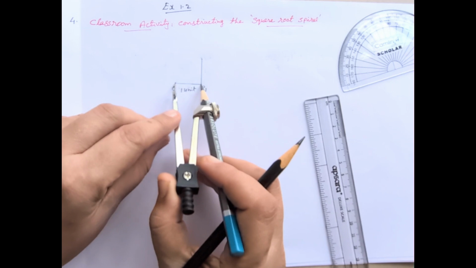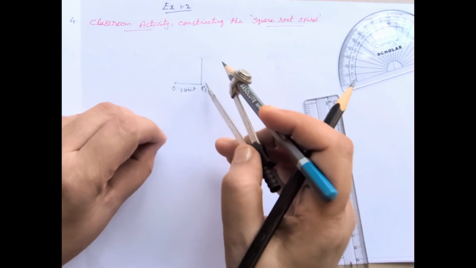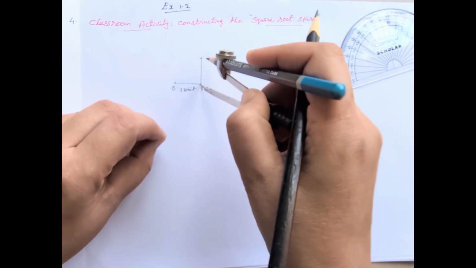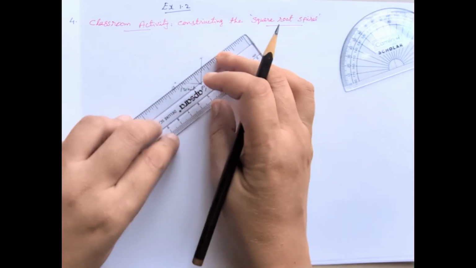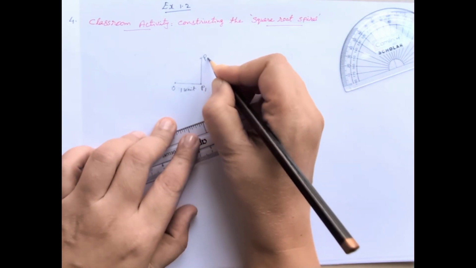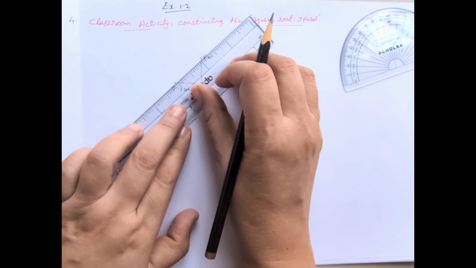Take 1 unit, here 2 centimeters, so that is 1 unit, and on the perpendicular line mark the same way. So it will come the same. Then join this point, we can mark as P2. Join OP2.